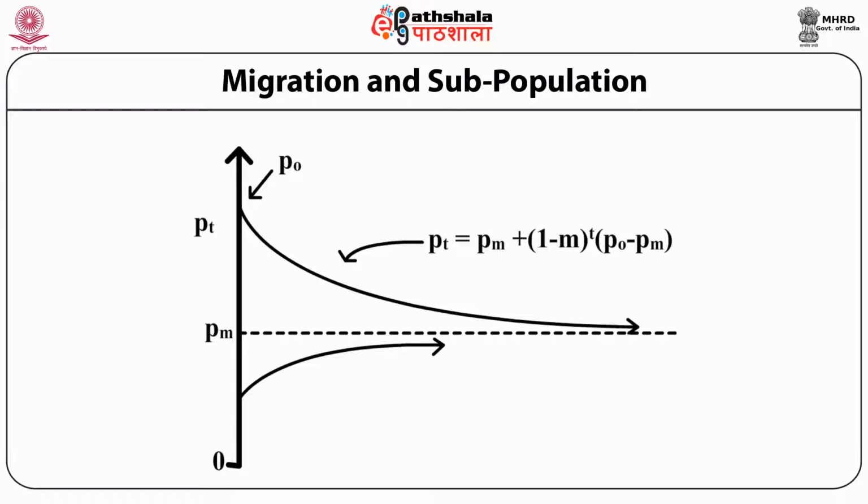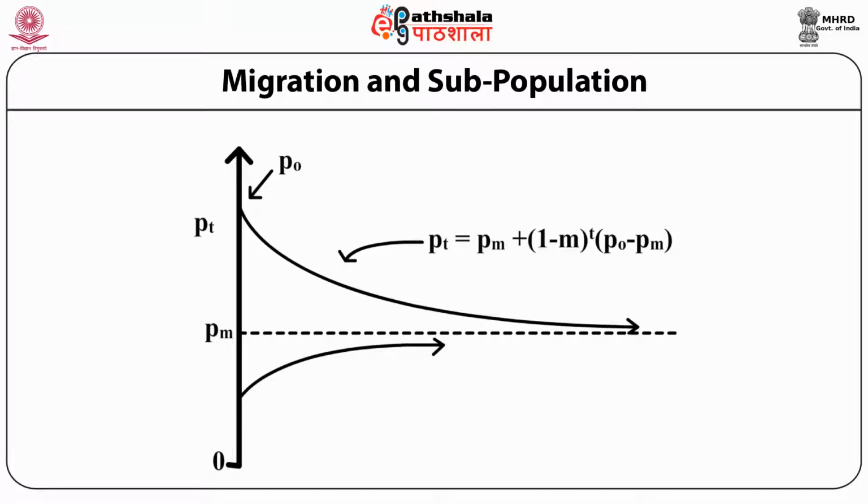PM is the population at mainland at time t, and when migration takes place, how the structure changes is illustrated through an arrow.